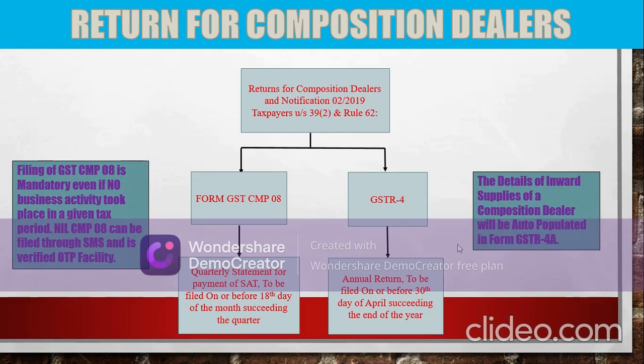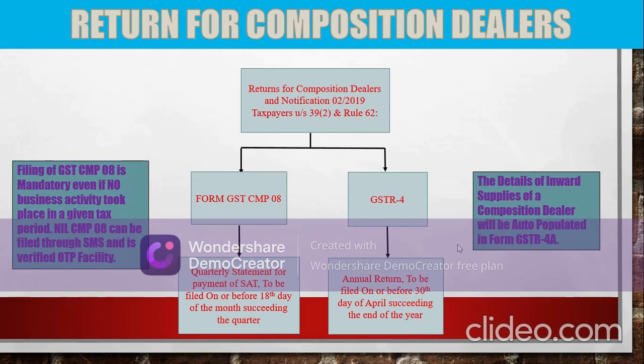GSTR 4 needs to be filed on an annual basis, and it needs to be filed on or before 30th of April succeeding the end of the year. To illustrate by an example, for financial year 19-20, GSTR 4 needs to be filed on or before 30th of April 2020. It may be noted that just like GSTR 1, filing of GST CMP 08 is mandatory even if no business activity takes place in a given tax period.